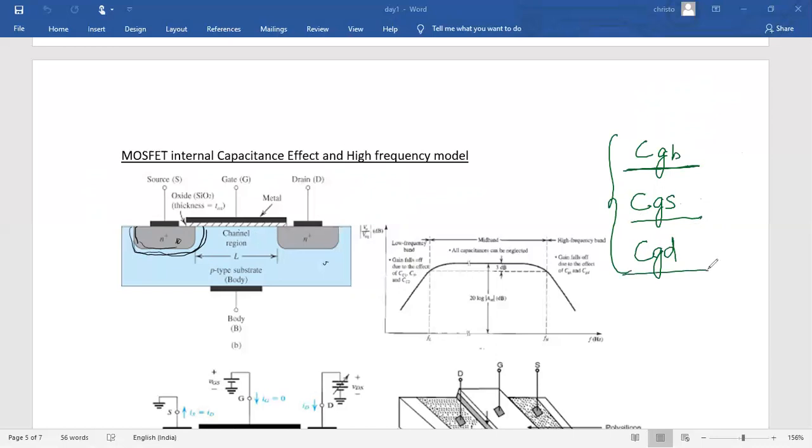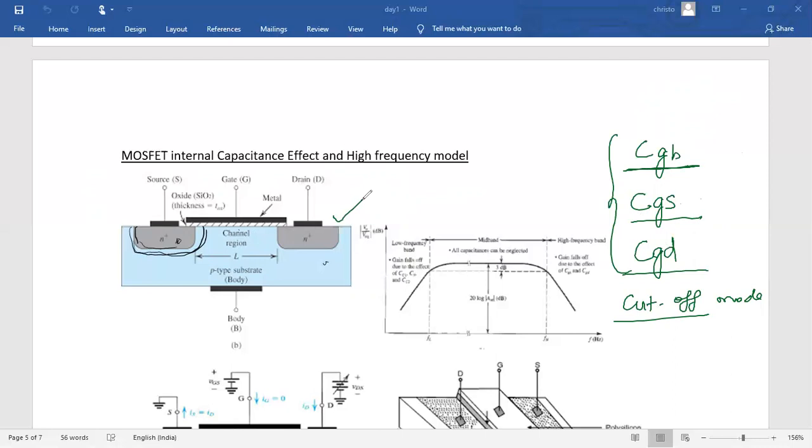If the MOSFET is operated in the cutoff mode, which capacitor is formed? In cutoff mode there is no channel. This is the example for cutoff mode.